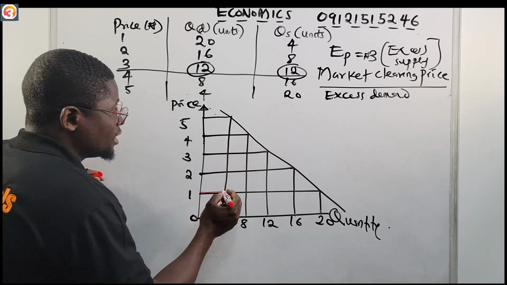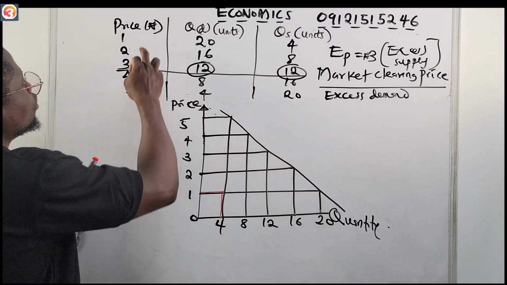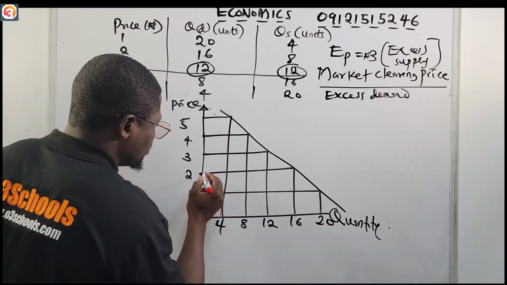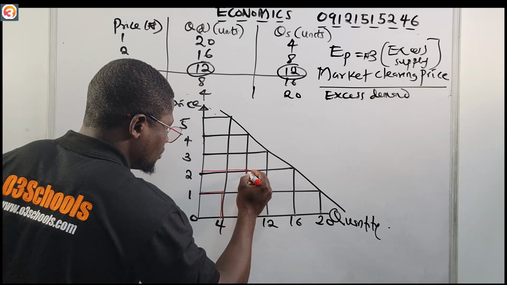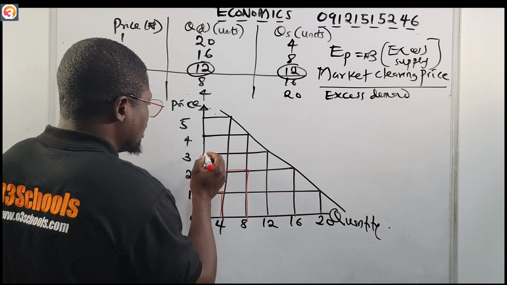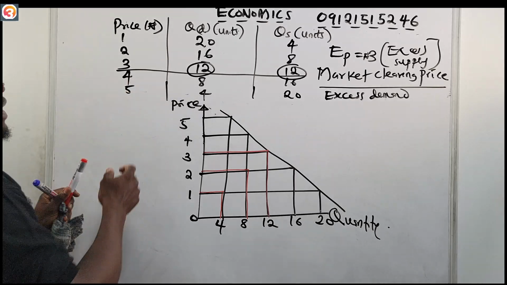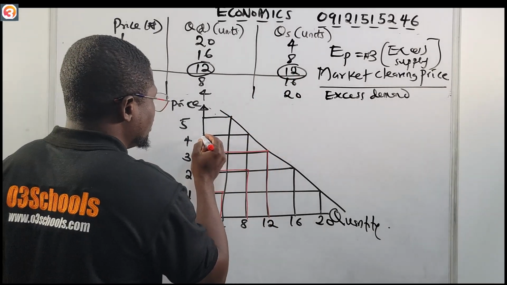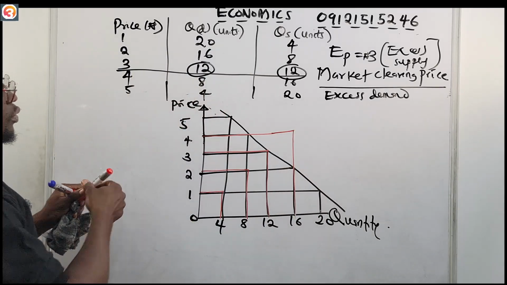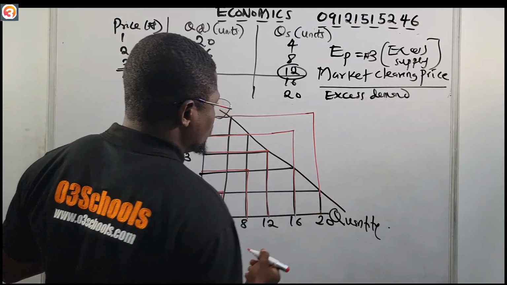When price was 1 naira, quantity supplied was 4 units. When price was 2 naira, quantity supplied was 8 units. When price was 3 naira, quantity supplied was 12 units. When price was 4 naira, quantity supplied was 16 units. When price was 5 naira, quantity supplied was 20 units.